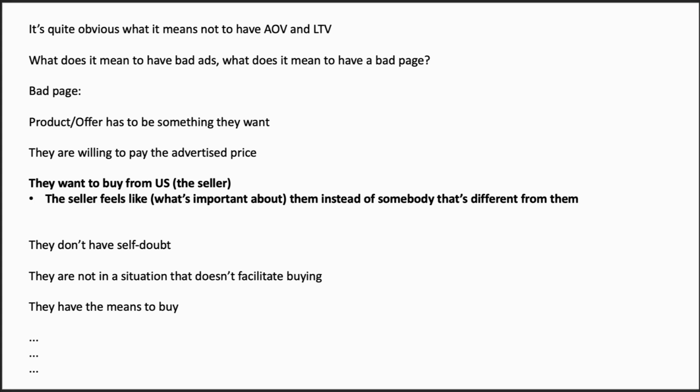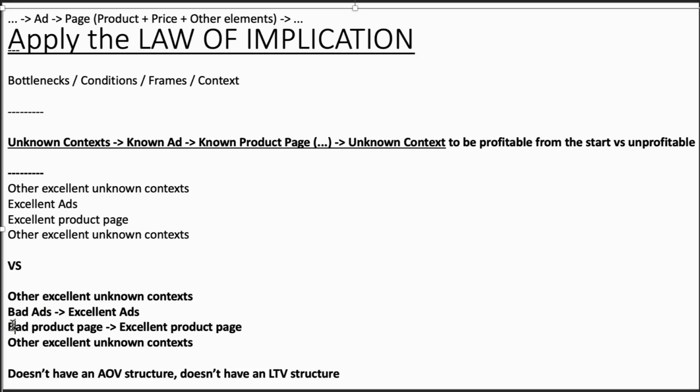And that's a reason why they won't buy. And that's why here, if we see that somebody is profitable, even though they're not prioritizing what's important for the customer, and we can know what's important for the customer by thinking, okay, what's the ideal customer to buy this particular product, right?